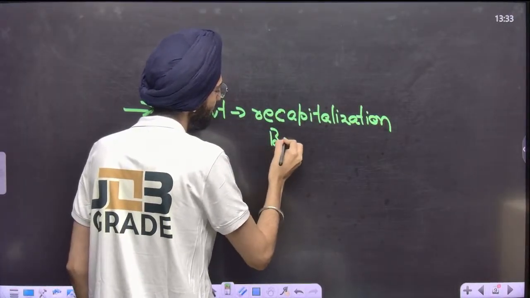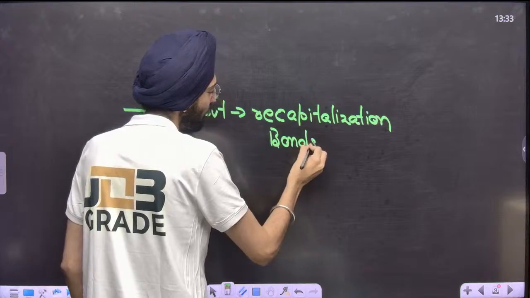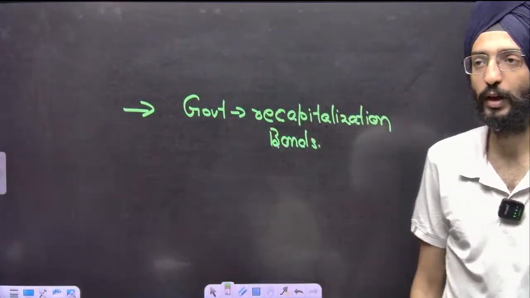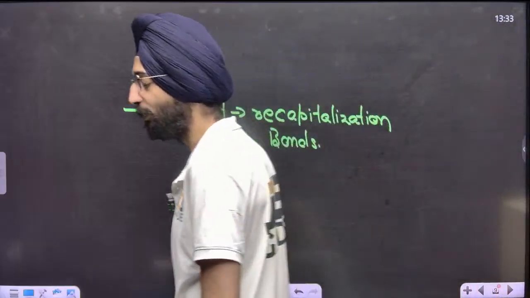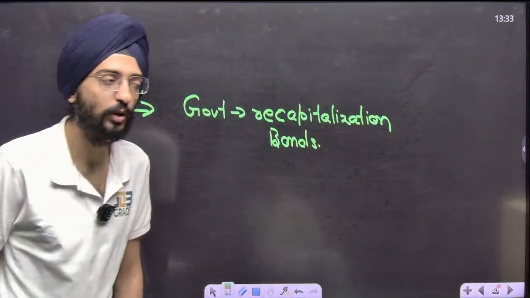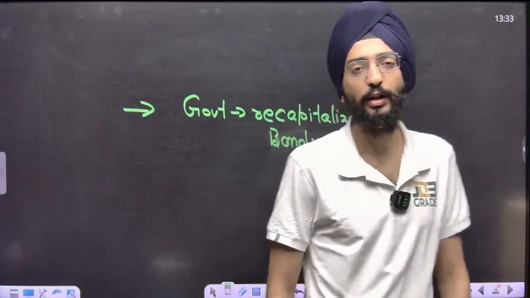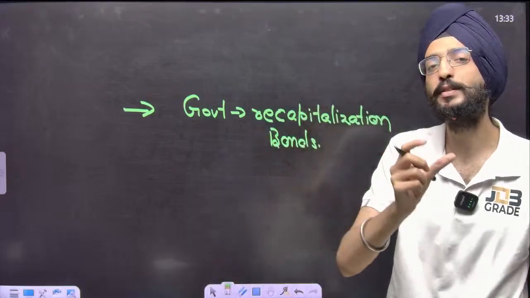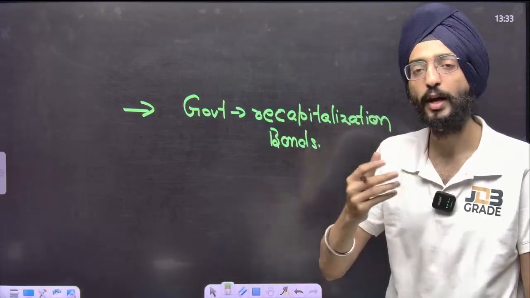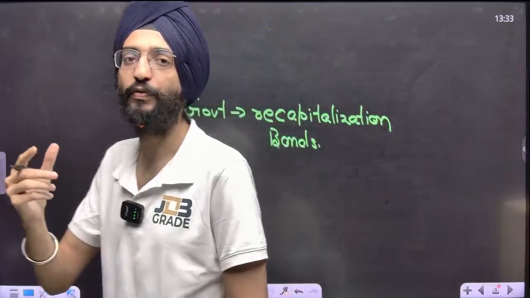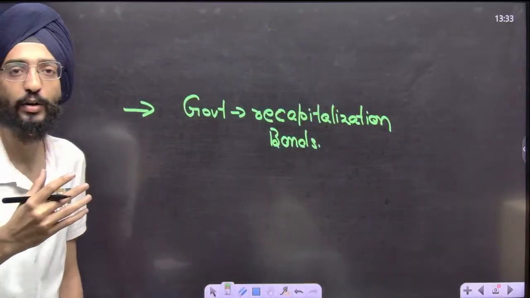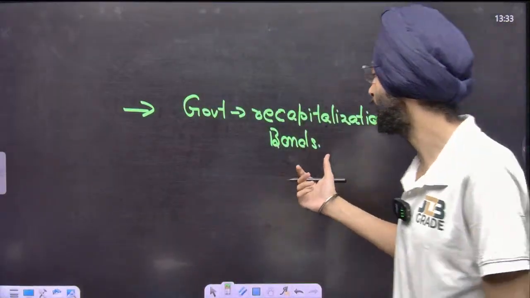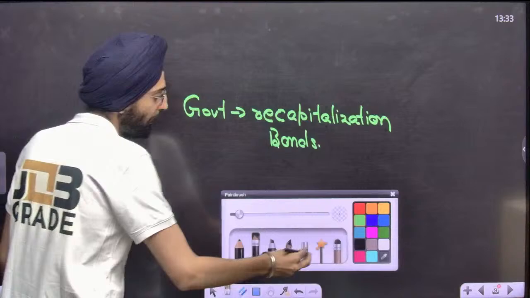Recapitalization, what is this? Sir, a bank is not performing well, facing a funds crunch. What will the government do? The government will issue bonds, and in return for the bonds, the bank will pay a certain amount of money to the government. The government in return will invest this money in the bank to revamp its functioning. That's what is called recapitalization.